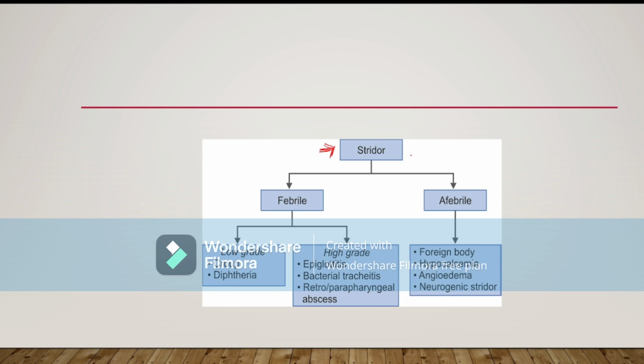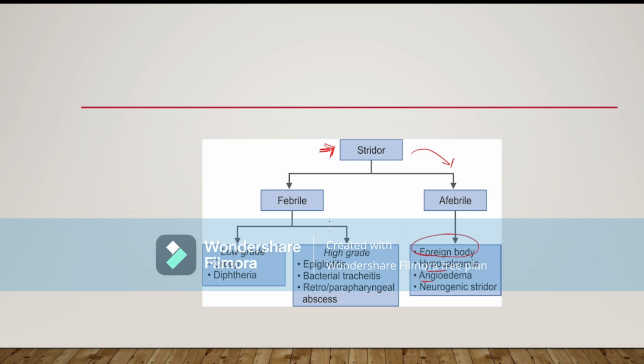If the child is afebrile, then think about foreign body aspiration, where the foreign body may dislodge and enter into the glottis or vocal cord and cause stridor, or due to hypocalcemia, the epiglottis may soften and cause inspiratory stridor, or angioedema in which the vocal cord is swelling up.